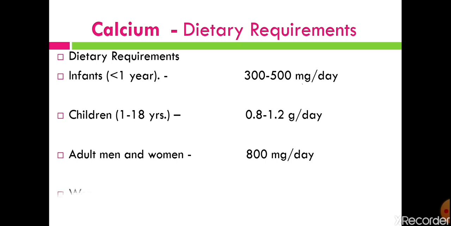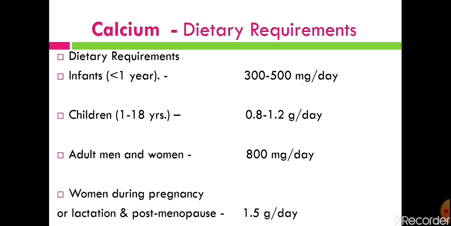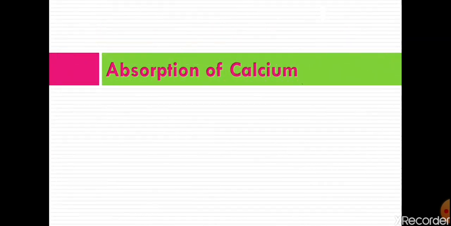But this daily requirement is increased in pregnant women, lactating women, and also in post menopausal women, where the daily requirement is 1.5 gram per day.